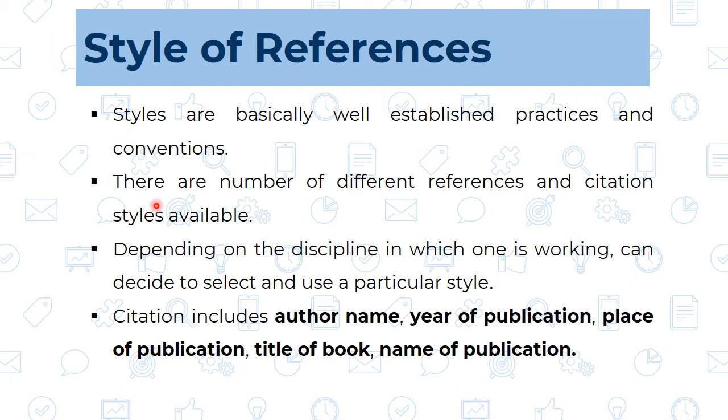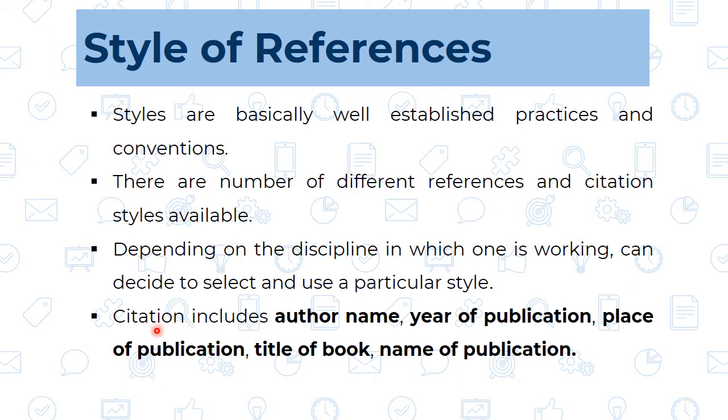There are a number of styles of references and citation available. How do we decide which style to use for references? It depends on the discipline in which we are working, meaning it depends on the various subjects in which we are working, and from that subject we decide which particular style to use.